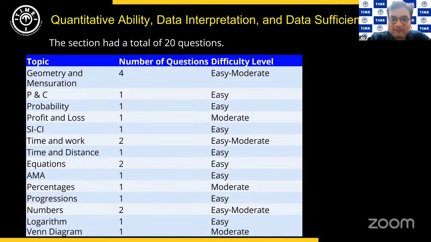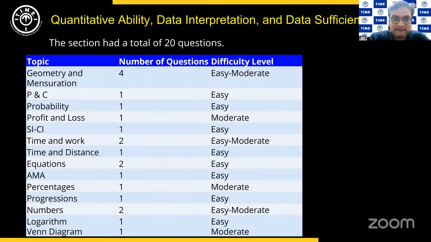So this time in the SNAP, there was a big surprise in terms of the quantitative ability section. As Asim sir just now pointed out, for the past several years actually, DI and DS is not actually making any entry in the section. However, the surprise factor I was talking about was the overall easy nature of the questions. The questions were pretty direct. Now I see this is one of the queries that students are consistently asking: was the paper easy, was this section easy? So let me address that first.